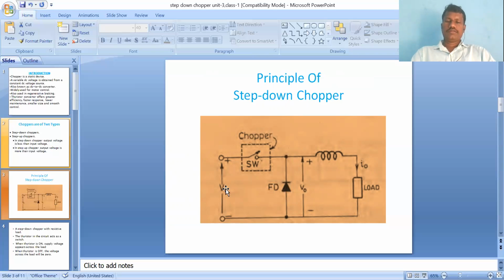The constant DC input voltage is connected in series with the switch or chopper device, the chopper device is in series with the inductor, the inductor is in series with the load, and again the load is connected to the negative of the constant DC source, with the freewheeling diode connected across it. These are the circuit configurations. Clear?